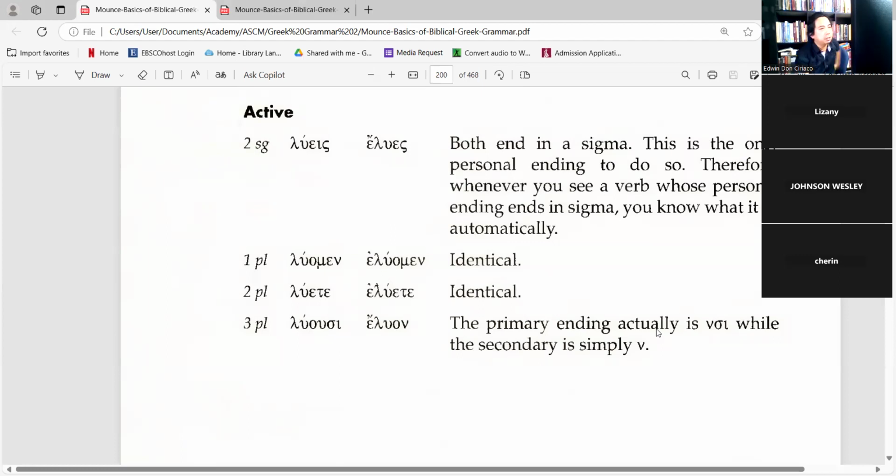It's similar. Luomen, eluomen, and then luete becomes eluete, and then luosi becomes eluon, which is the primary ending, nu sigma iota, while the secondary is simply nu.